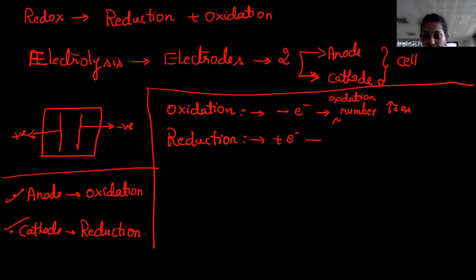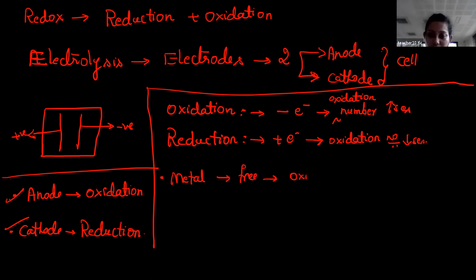And in the case of reduction, the oxidation number decreases.